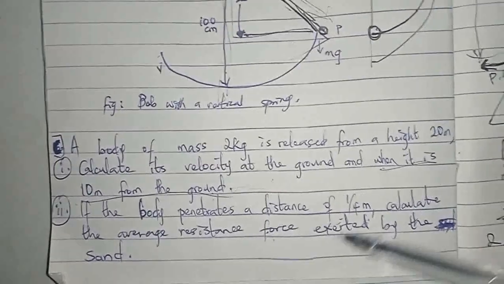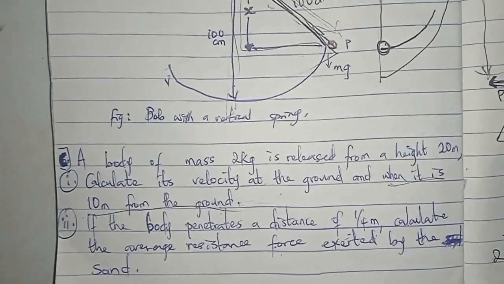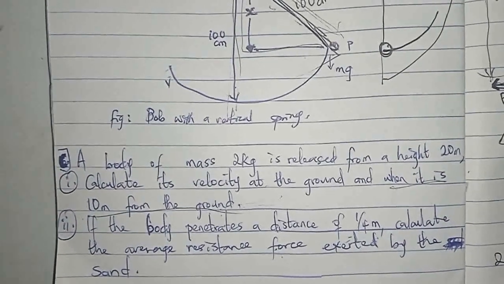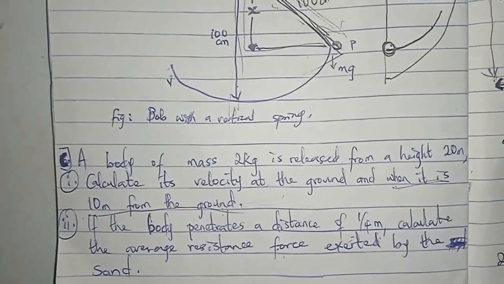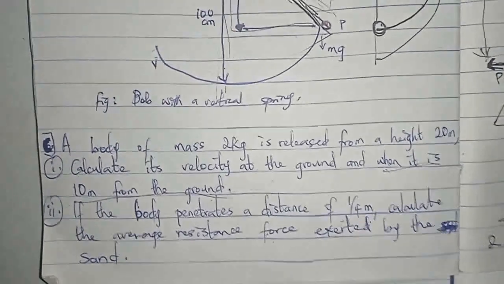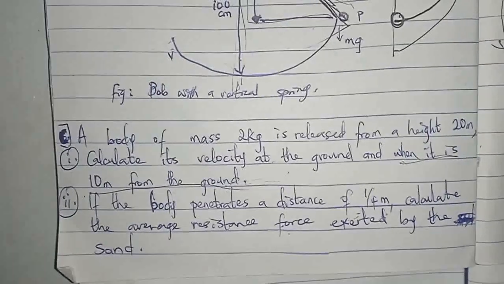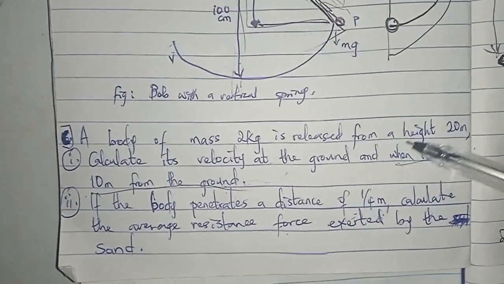So in most cases, when they give you this question, they will tell you to use the energy and work form to solve for it, because most times most students confuse it with kinematics. They just try to start using formulas for kinematics to solve. So when the question is given, pay attention to certain things.